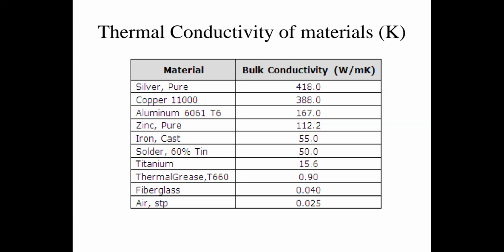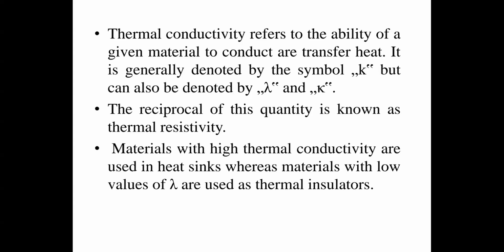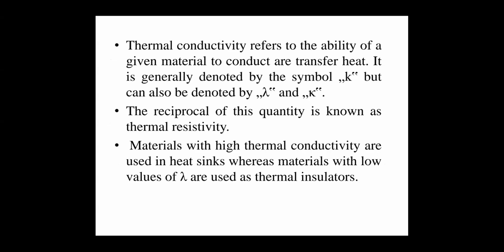Thermal conductivity refers to the ability to transfer or conduct heat. It is denoted as K, or otherwise as lambda. So we use the symbol K or lambda for thermal conductivity.